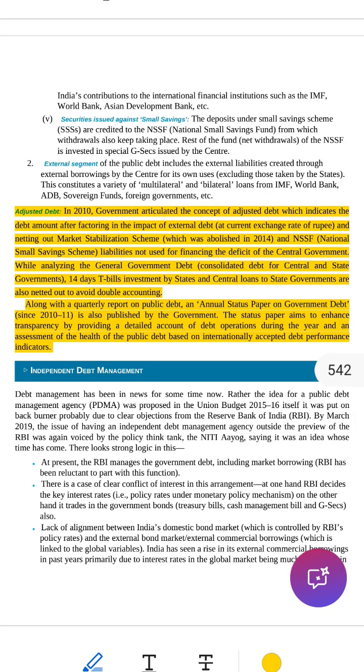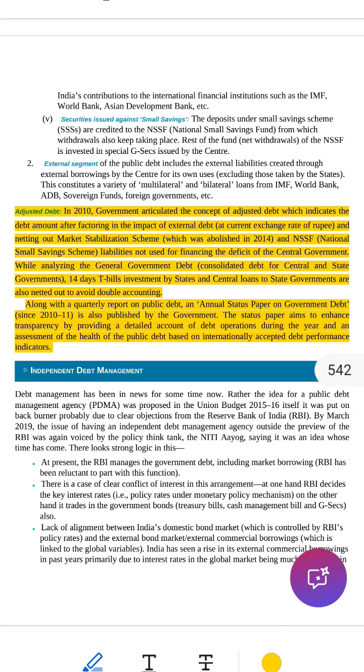And 3, minus NSSF money not used for the central government deficit. NSSF, called National Small Savings Fund, is where your small savings like PPF, Sukanya, etc. go. If the government didn't actually use this money to cover its deficit, then it shouldn't count as real debt. So that part is also removed. Summary so far: adjusted debt equals total debt, external debt converted at current rupee rate, minus unused MSS, minus unused NSSF money. This gives the true and cleaned up picture of what the government really owes.